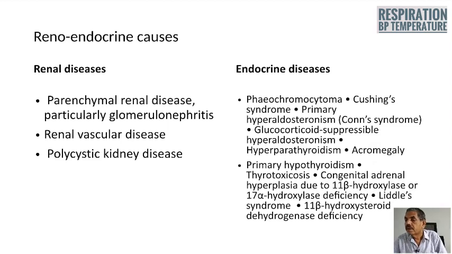thyrotoxicosis, congenital adrenal hyperplasia due to 11 beta hydroxylase or 17 alpha hydroxylase deficiency, Liddle syndrome, 11 beta hydroxysteroid dehydrogenase deficiency. These are the other endocrine causes for systemic hypertension.